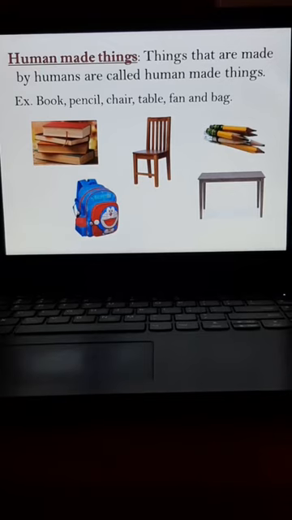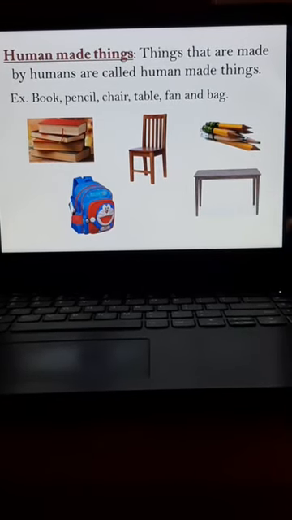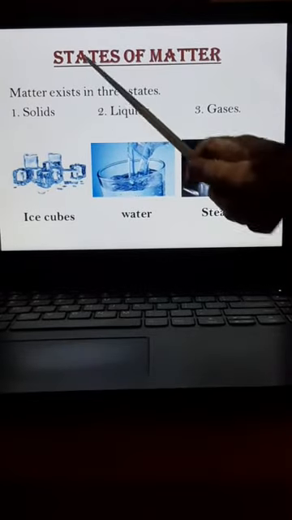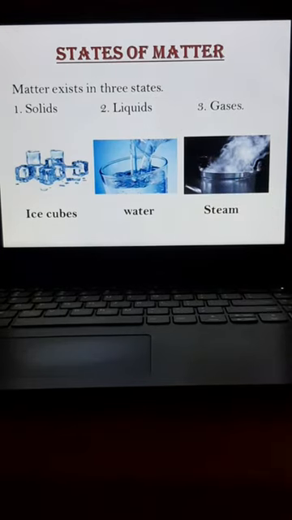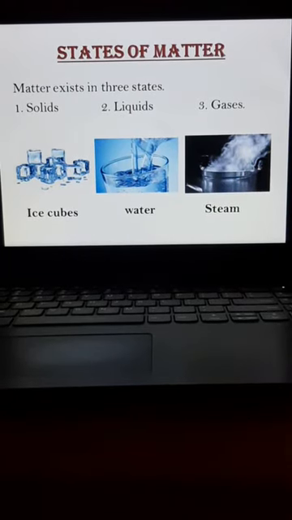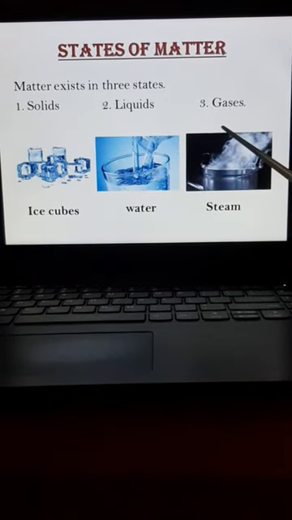So let's go into the next part of the lesson, states of matter. Matter exists in three states. What are they? Solids, liquids and gases.